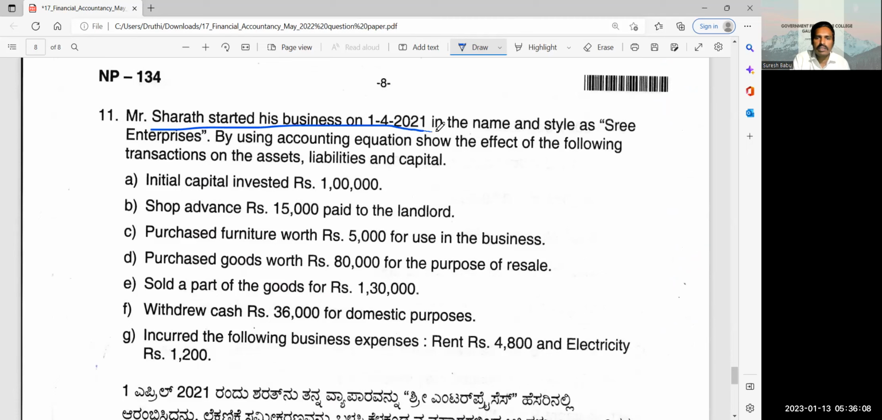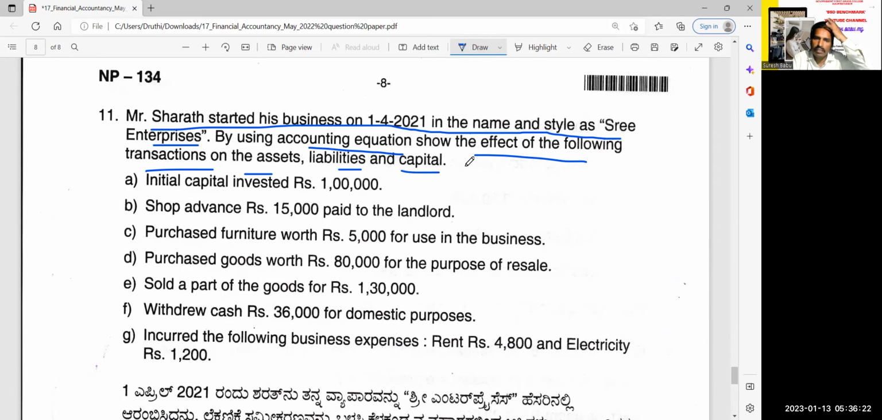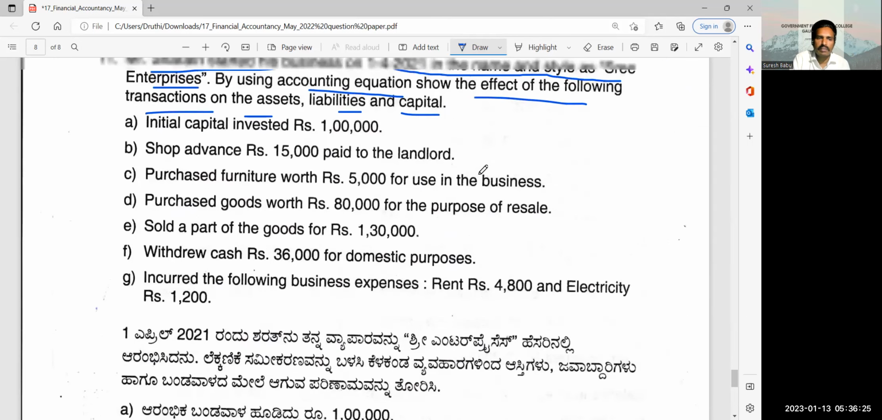Mr. Sharat started business on 1/4/2021 in the name Sri Enterprises. By using accounting equation, show the effect of the following transactions on assets, liabilities, and capital. Okay. So very simple. Whichever method is convenient, do it. Initial capital invested 1 lakh rupees. Correct. So first transaction, how you want, you can write. Asset side, cash 1 lakh rupees. Liabilities plus capital. Under the capital, 1 lakh rupees.